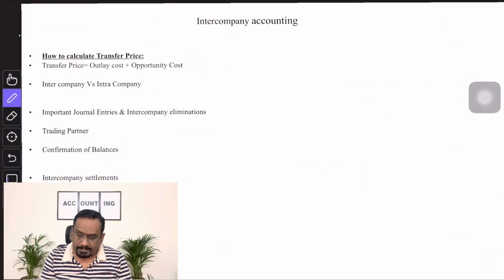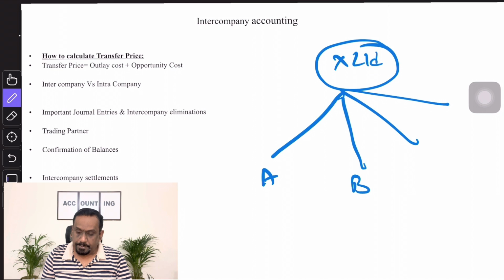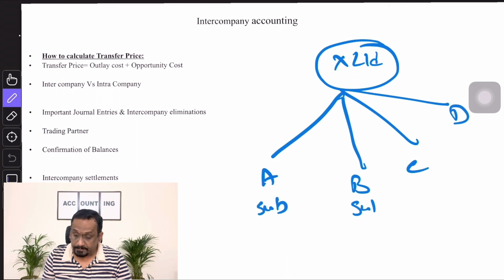What do you mean by trading partner? I said previously, let us say X Limited is the parent company and it has A, B, C, D as the subsidiary companies. There are different subsidiary companies.